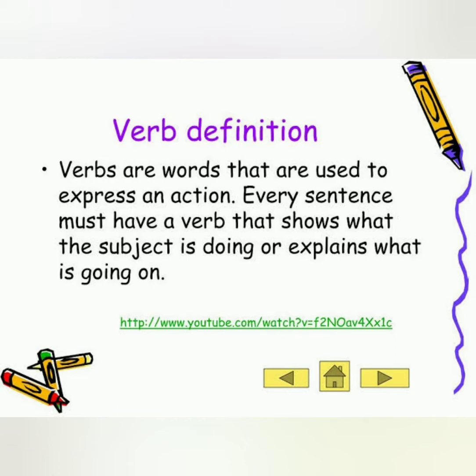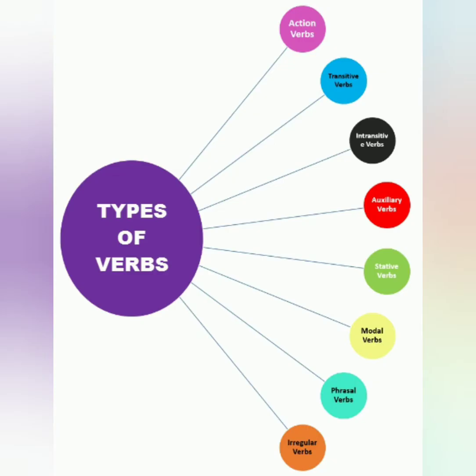See here different types of verbs. Those are action verb, transitive verb, intransitive verb, auxiliary verb, stative verb, regular verb, modal verbs, phrasal verbs, irregular verb, finite verb, infinite verb, and so on. But today I am going to discuss action verbs and non-action verbs.